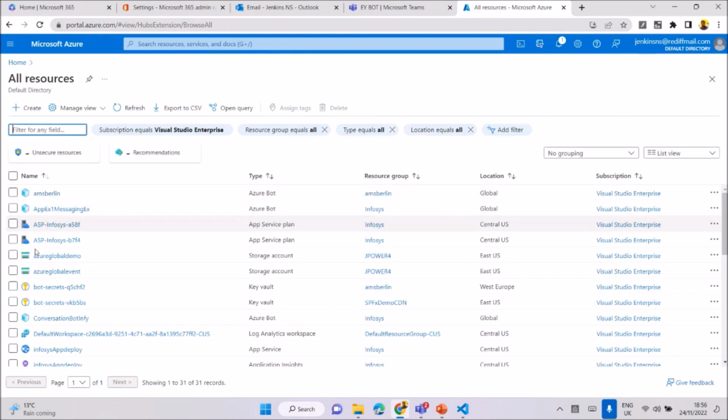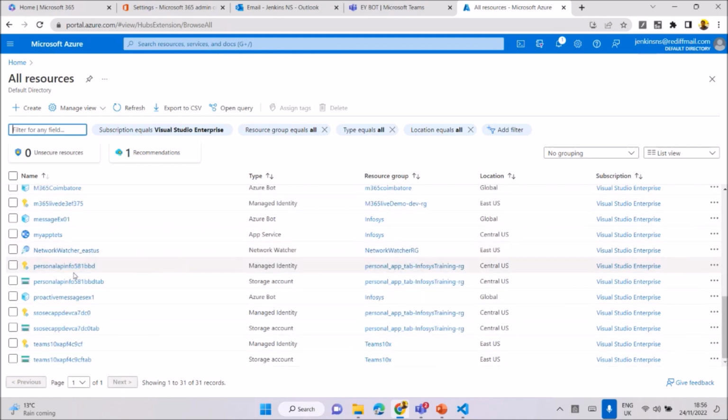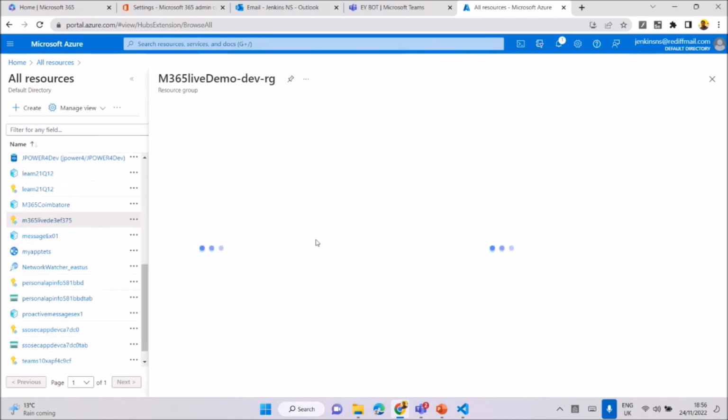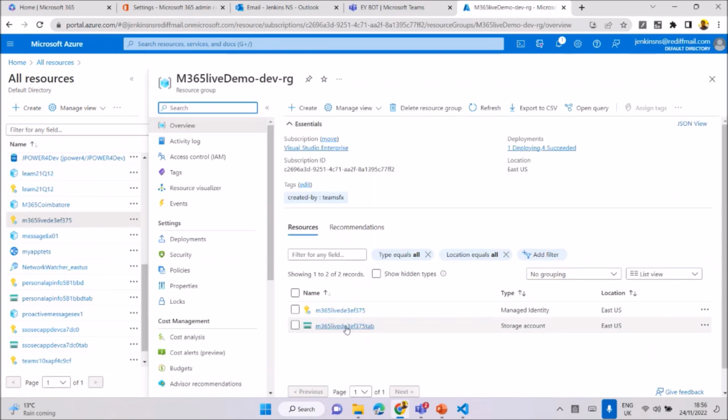Then at the same M365 live, you see the start created dev. This is a managed identity. One by one it will create them, without touching anything. This is a resource group. You can see all the items in a single place. The storage account is created, the managed identity is created. That's the way you can do all the stuff.